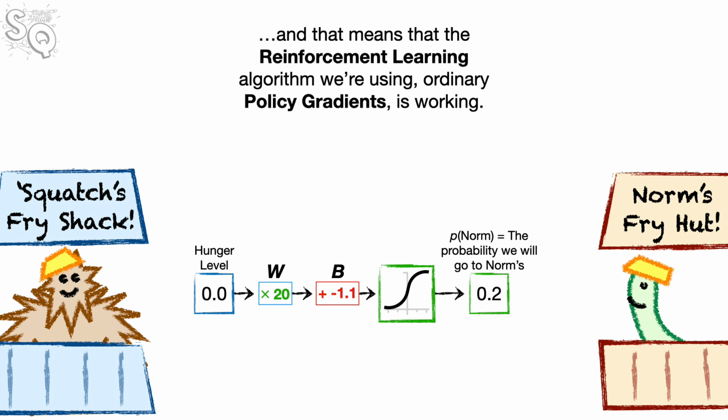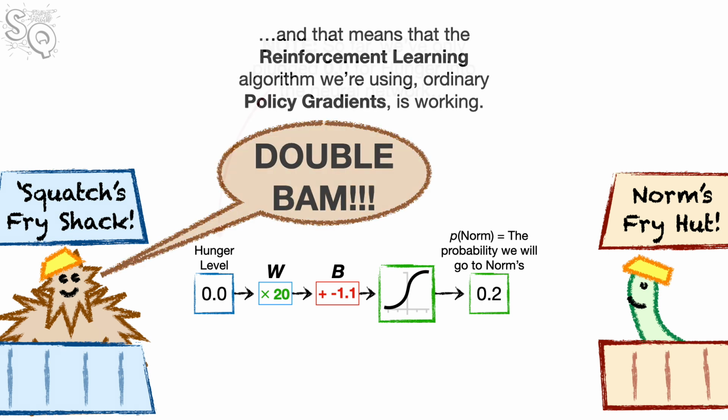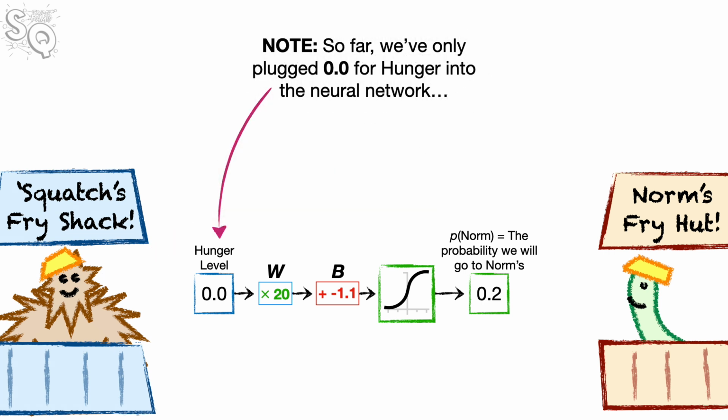And that means that the reinforcement learning algorithm we're using, ordinary policy gradients, is working. Double bam!